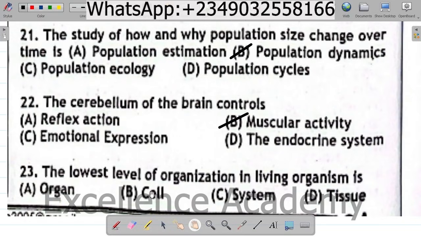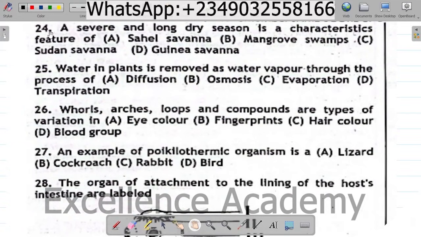Question 23. The lowest level of organization in living organisms is A. Organ, B. Cell, C. System, D. Tissue. The correct option is B. Cell. Question 24. A severe and long dry season is a characteristic feature of A. Sahel savanna, B. Mangrove swamps, C. Sudan savanna, D. Guinea savanna. The correct option is A.